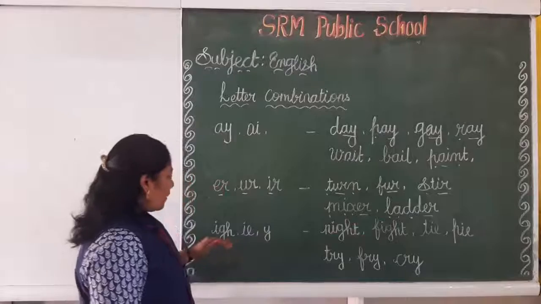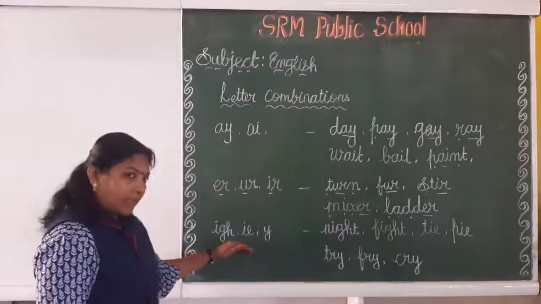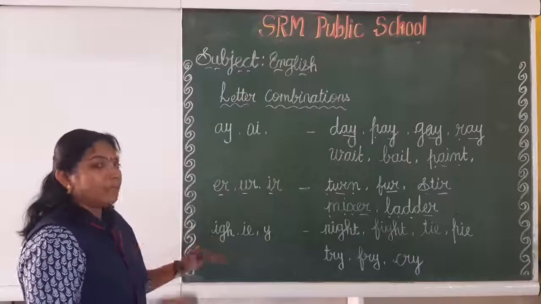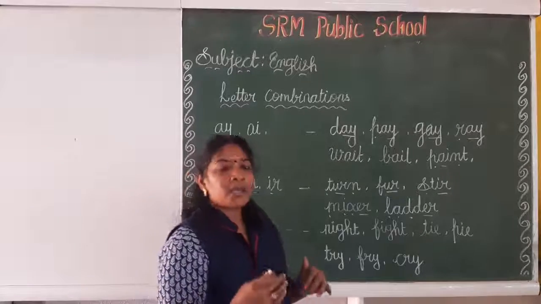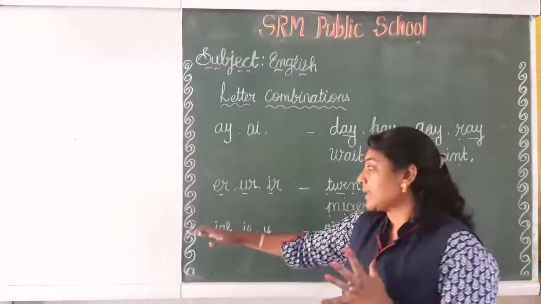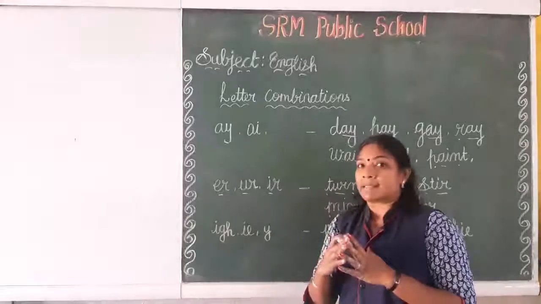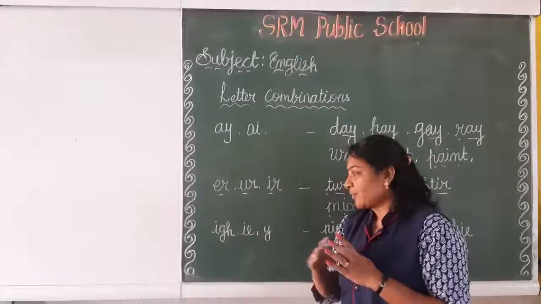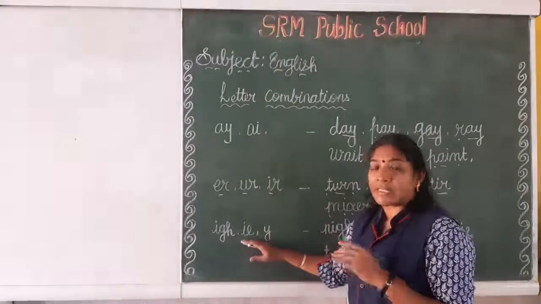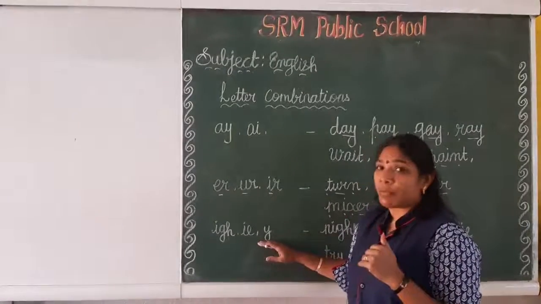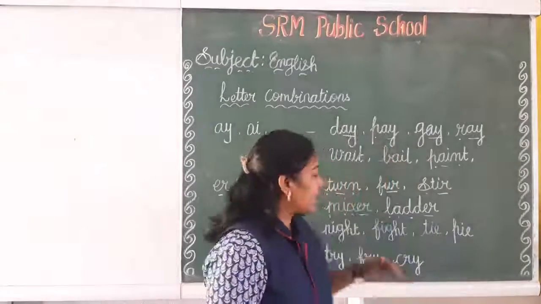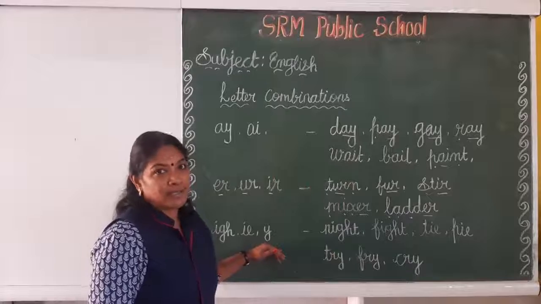And the next one, I-G-H, I-E, Y. See, look at the sounds. I-G-H: letter I, G, H, all three letters together present the I sound. We already discussed this one in the earlier classes. Am I right? Good. I-G-H, I sound. I-E also presents the I sound. Why? Based on the previous letters, consonant or vowel, it changes its pronunciation.